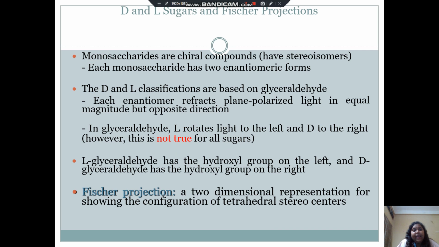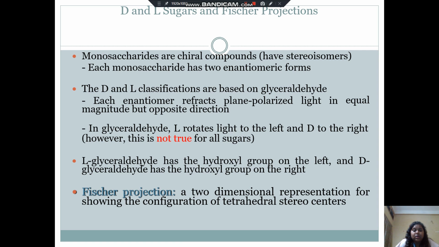Now, what are D and L sugars and Fischer projections? Monosaccharides are chiral compounds, that is, they have stereoisomers. Each monosaccharide has 2 enantiomeric forms. The D and L classifications are based on glyceraldehyde. Each enantiomer rotates plane polarized light in equal magnitude but opposite direction. In glyceraldehyde, L rotates light to the left and D to the right. However, this is not true for all sugars.